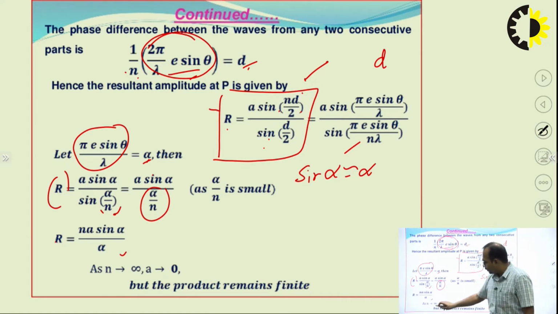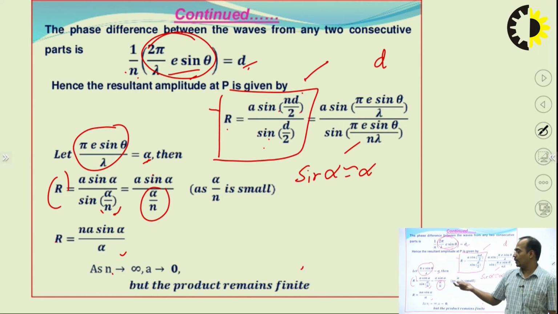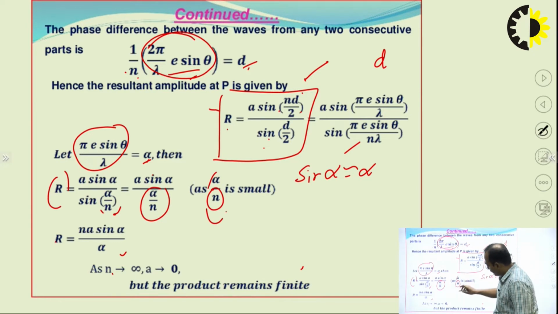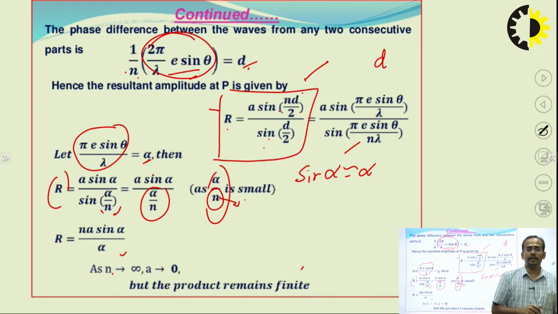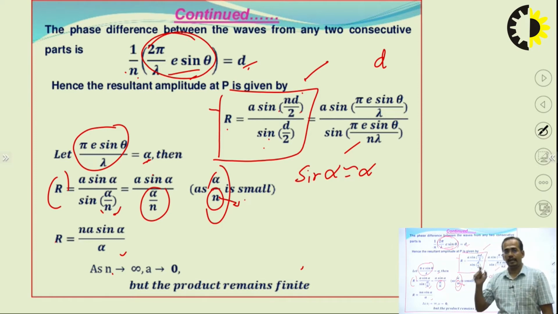So, as n tends to infinity, A will tend to 0, but the product remains finite. You can see here. So, we are considering here because we have considered that this is small. So, if this is small, this factor can become small if n is infinite and the numerator is 0. So this is the method. How can you find the resultant of the path difference, phase difference, and the resultant vector from the Fraunhofer diffraction? So this is the procedure.